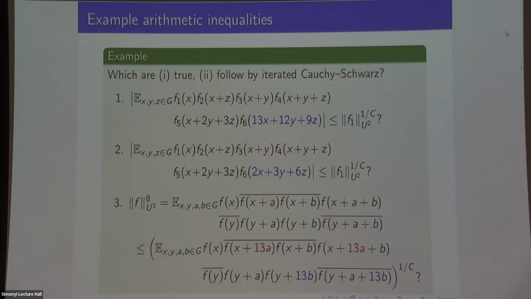But suppose this inequality had come up in your research. It looks like maybe you can prove it with Cauchy Schwarz. Can you actually prove it with Cauchy Schwarz? That's the question. I think Gowers and Wolf speculated that maybe the answer to some of these first questions was no. That was just a natural thing to wonder, right?